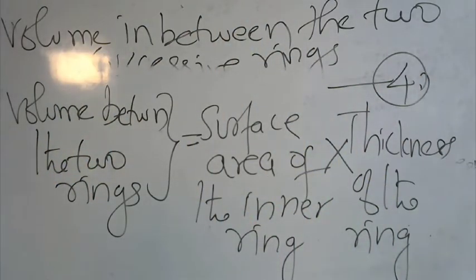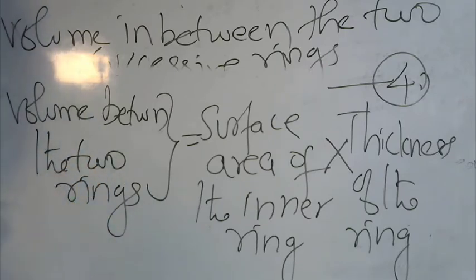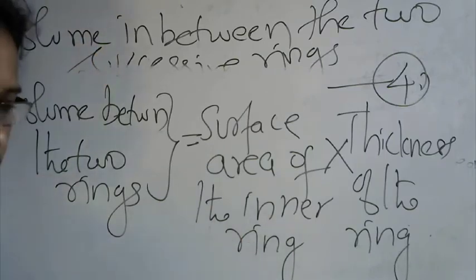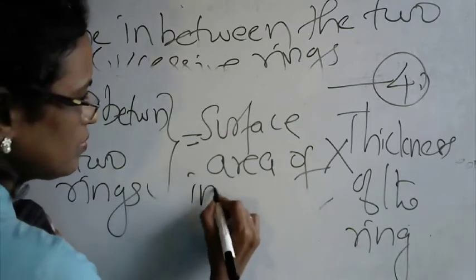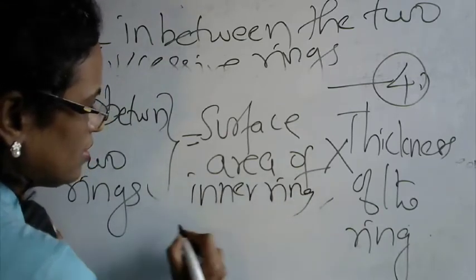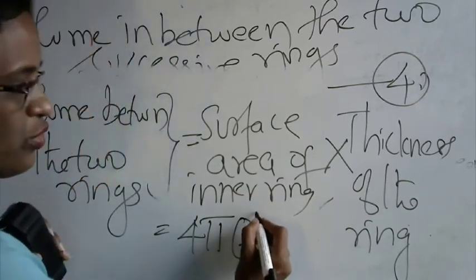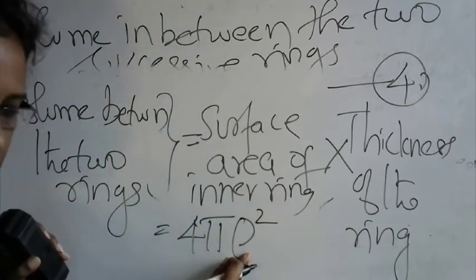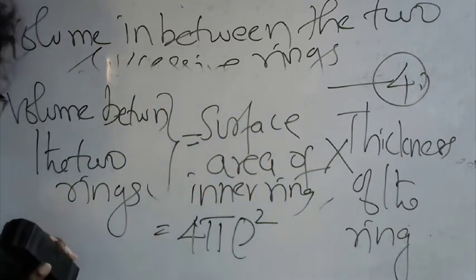Now what will be the surface area of the inner ring? For a spherical surface, it's going to be 4 pi r square, isn't it? Now in this case the radius r is going to be replaced by rho. So it is equivalent to 4 pi rho square, the surface area of the inner ring, into the thickness of the shell.